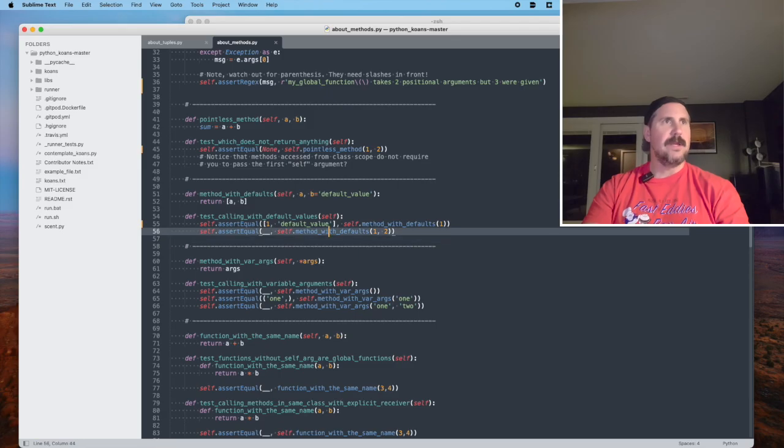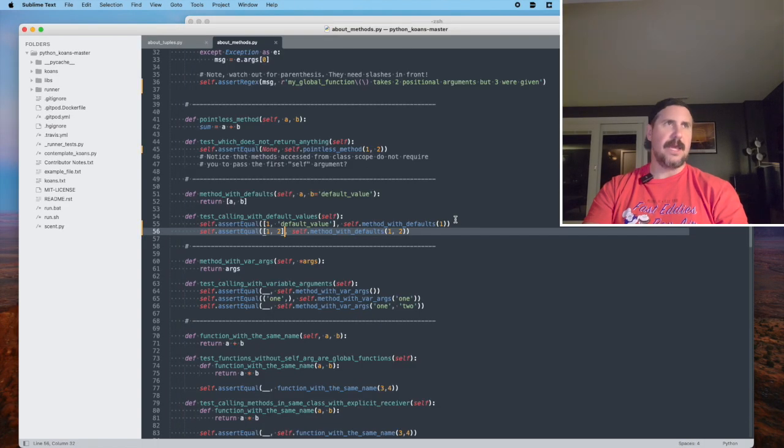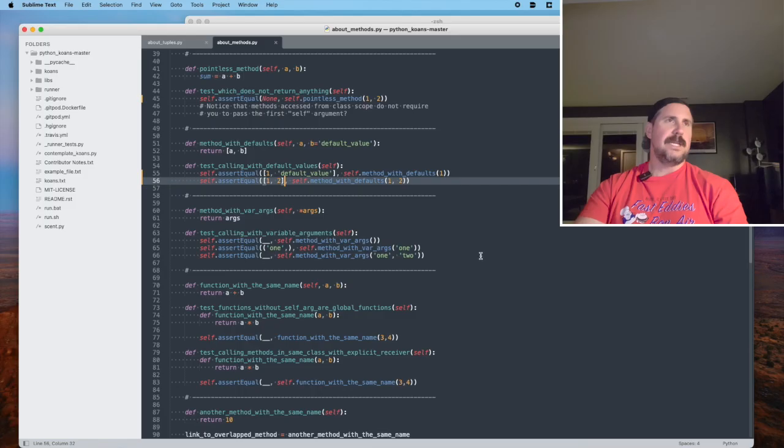All right, sweet. Now, again, similar. This time we are actually invoking the method with the appropriate number of arguments. And this time we've passed in our own in the B position. So what will happen there? I assume the default value will be overridden, and our value that we are passing in will get placed there instead. So let's see if that's the case. That is the case.